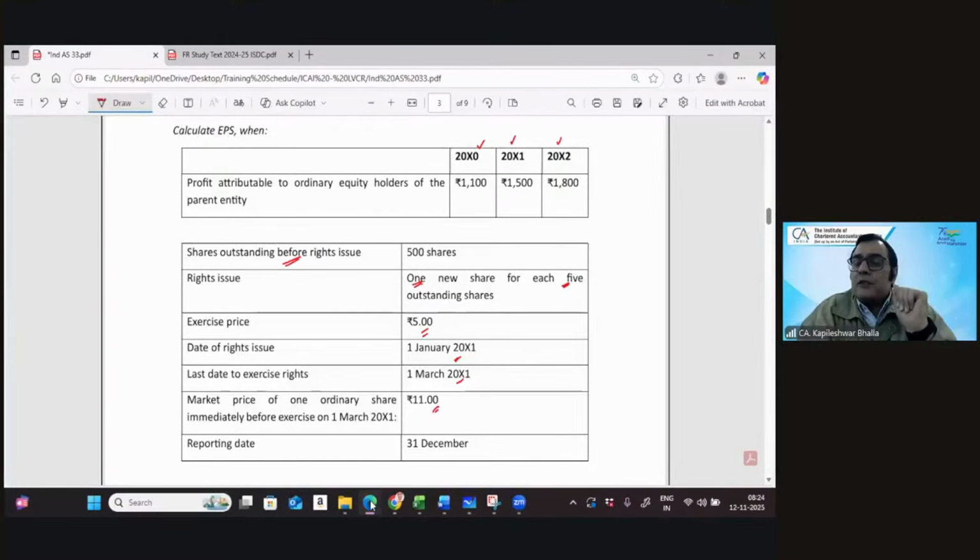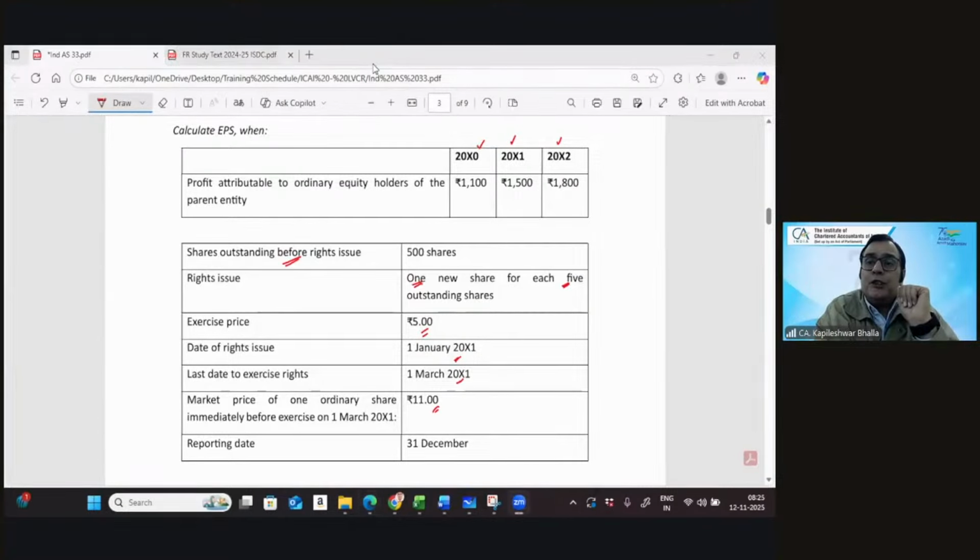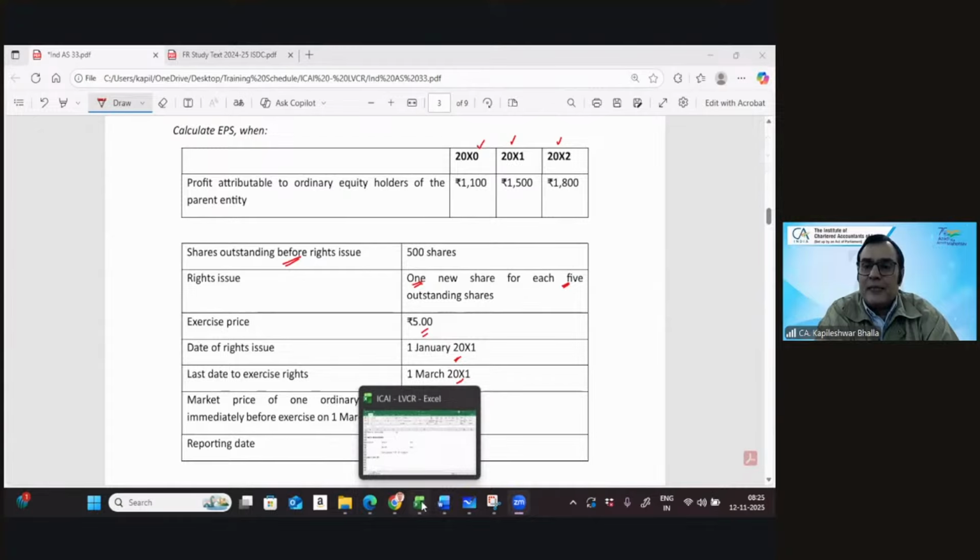The bonus element will be taken for the entire year X0, and even for X1, X2. That's right. And the right issue element is going to be taken in X1 from the date of the right issue, 1st March, and for X2 12 months. Correct? The fresh issue element will be taken accordingly. That's right. So let's do the calculations.